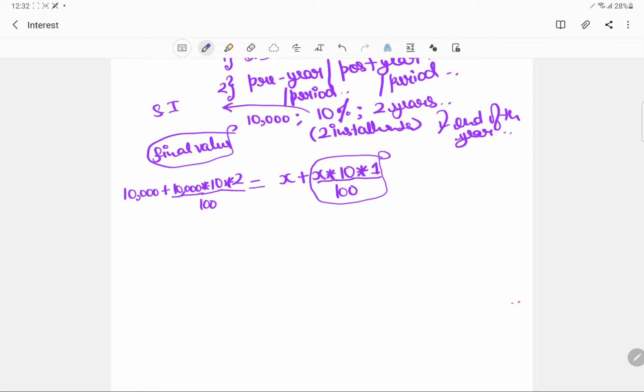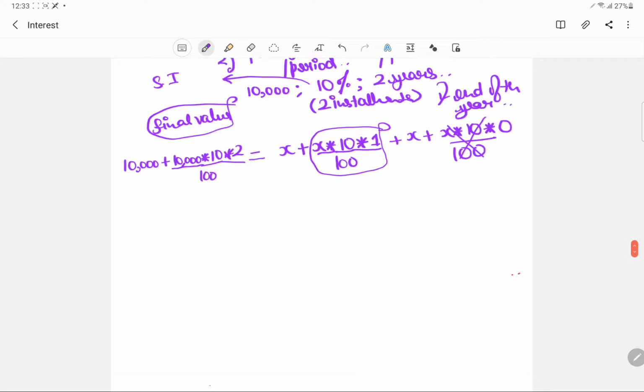Then I paid at the end of the second year, I paid another installment. And how much interest did I save on that? Since there was no year left, this was 0, and this will give you your equal installment. Now suppose you are giving it at the start of the year.